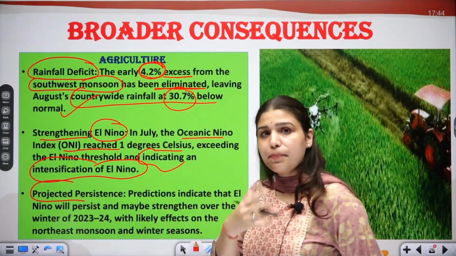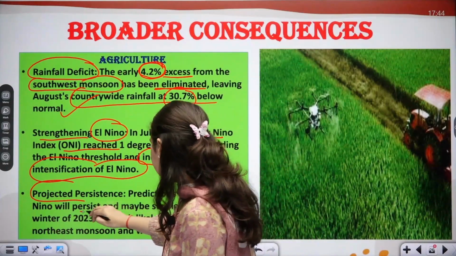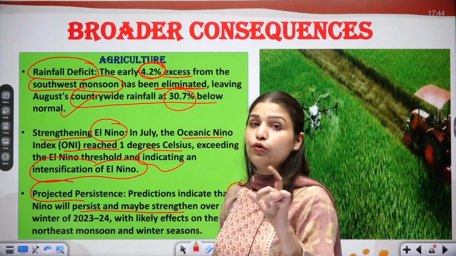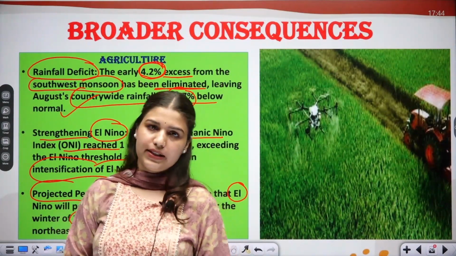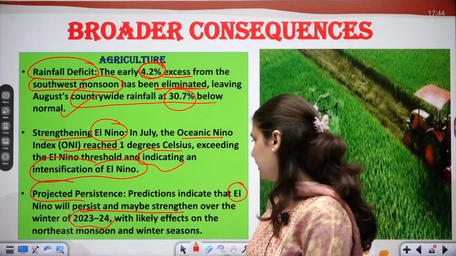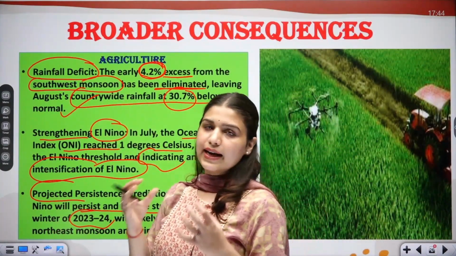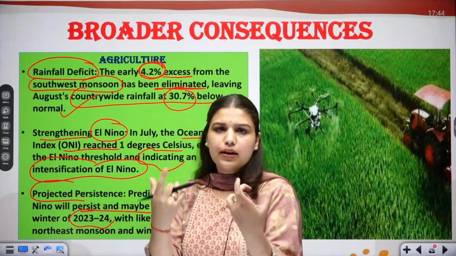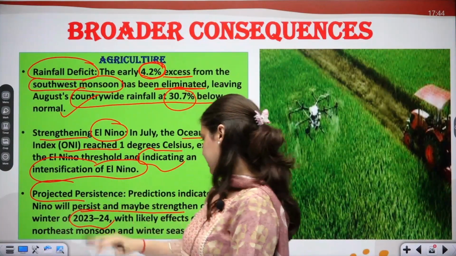Predictions indicate that El Nino will persist and maybe strengthen over the winters of 2023. So by the end of this year, this phenomenon may get more strengthened and can affect our cycle, which will affect our agriculture, and in turn it will affect our food cycle as well, which will cause inflation. We will discuss this also.